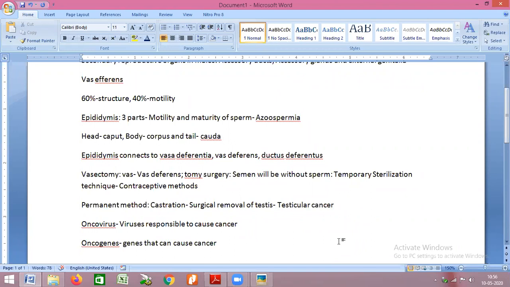We will study such viruses. One such virus is HPV, human papilloma virus.